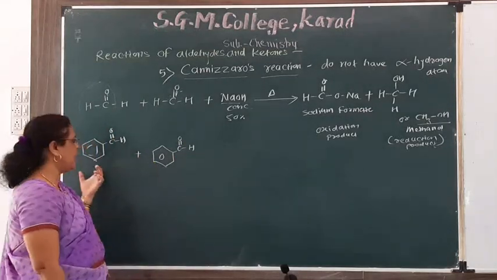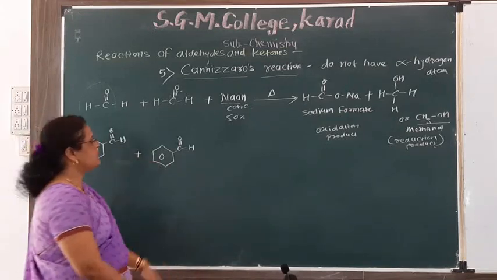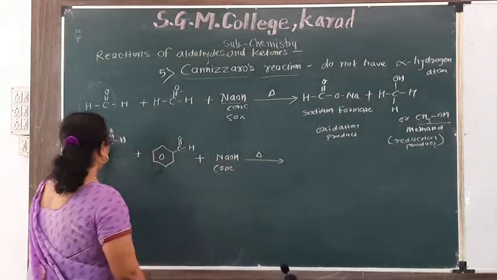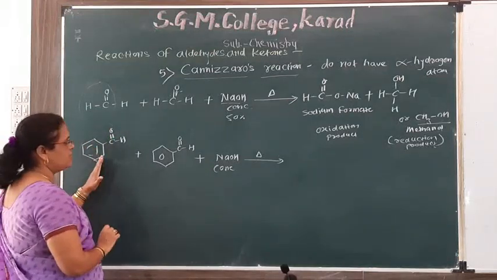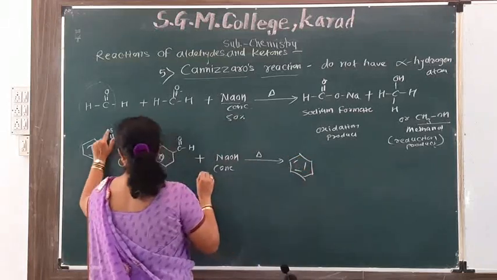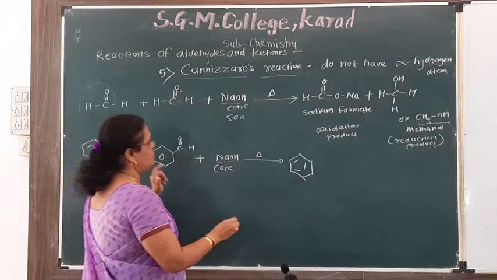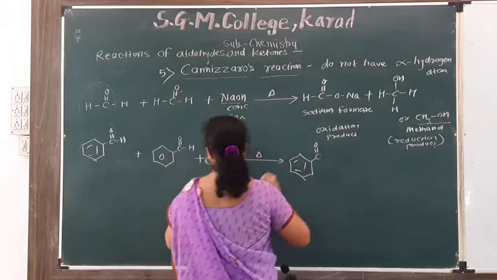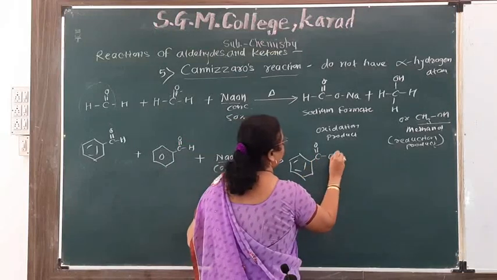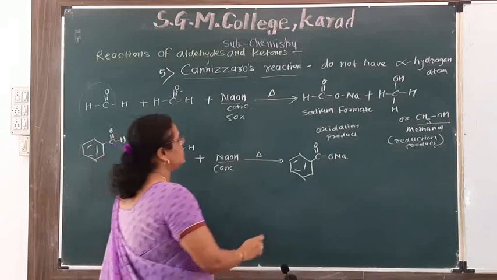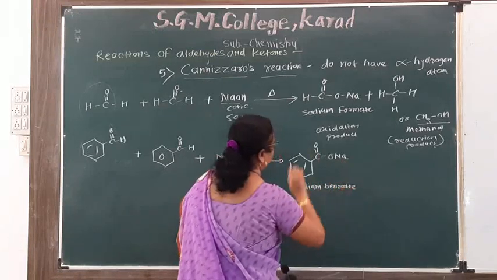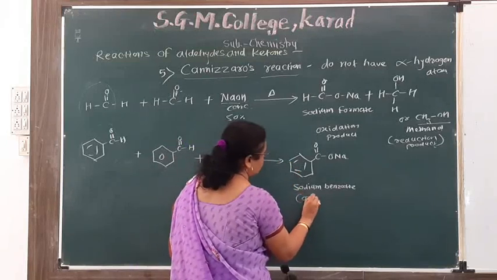When two molecules of benzaldehyde react with each other in presence of concentrated NaOH and heated, one molecule of benzaldehyde gets oxidized to give acid. The C double bond O with ONa group attached to this carbon atom gives the product known as sodium benzoate. This product is the oxidation product.